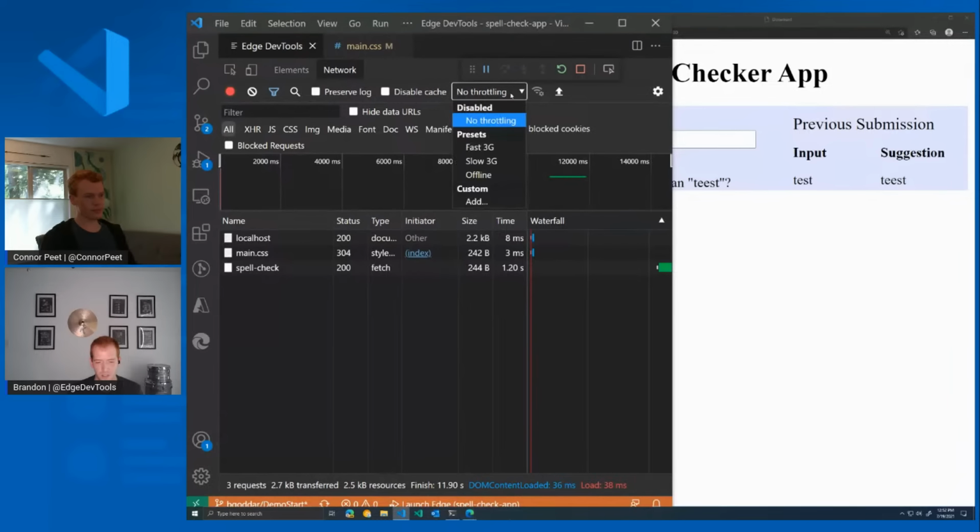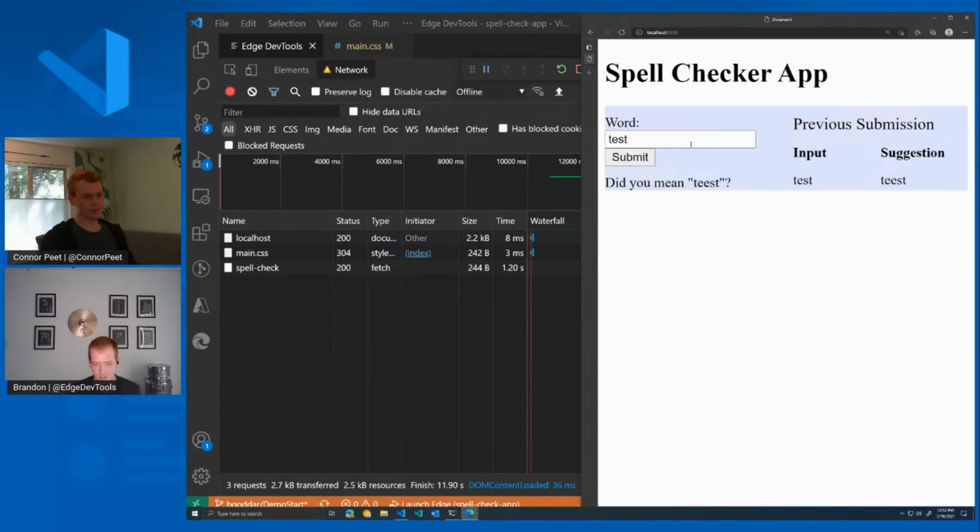One of the things we can do here is simulate what would happen if my page was offline and I try to submit a request. If I go in and submit this here, we can see immediately that we failed because we're not connected. And our UI probably didn't update the way we want. So this gives me clues that I can go through as a dev and start updating my page to address what might happen if the user were offline. Maybe I need to think about adding a service worker or things like that. And so this allows us to very quickly bring some of these tools right into your source code and provide a more seamless experience for authoring and editing.